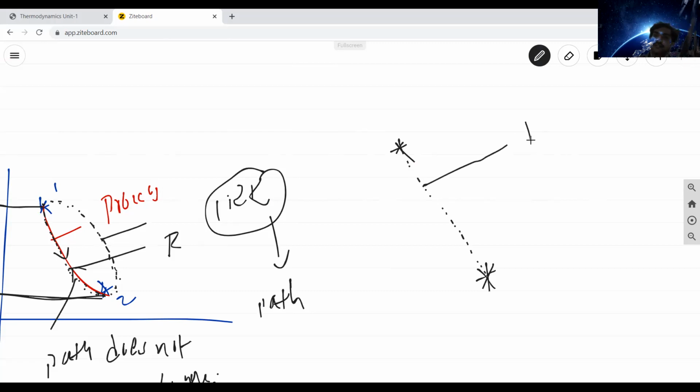It will take 1 hour, so one process is finished. Again after 4:30, after our college hours, it's the same road, and you travel from college to home on the same line. So this process is called a reversible process.